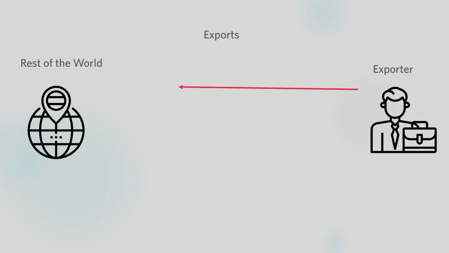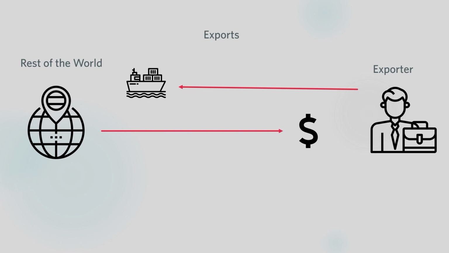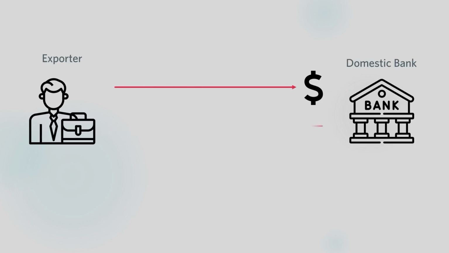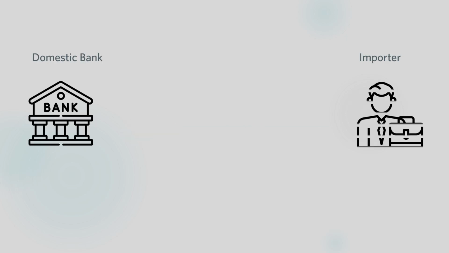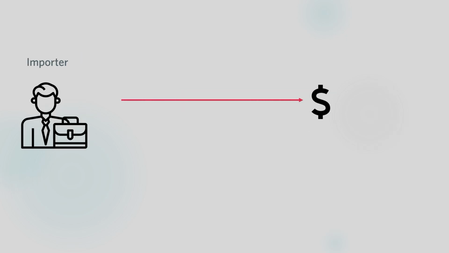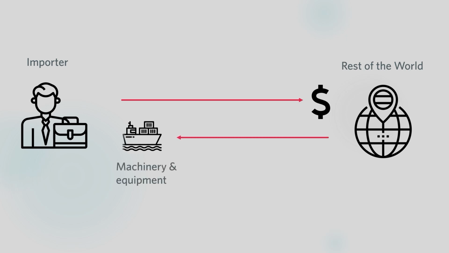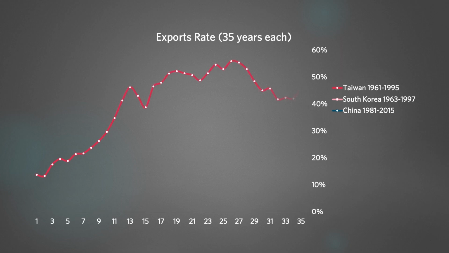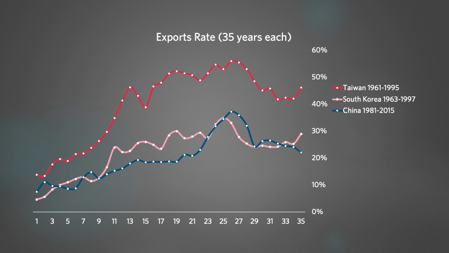Here's how it works out. The exporters earn US dollars from foreign nations in return for shipping goods to those nations. The exporters then take the dollars to the bank and exchange them for national currency. The importers in the country, on the other hand, exchange national currency with the bank for US dollars so they can pay foreign nations in US dollars and import capital goods, such as machinery and equipment. All three nations, Taiwan, South Korea, and China, have had massive exports. They exported a large percent of their GDP to foreign nations, and used the export dollars to import capital goods.